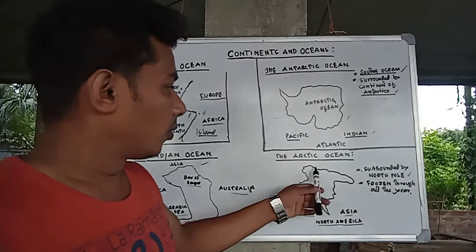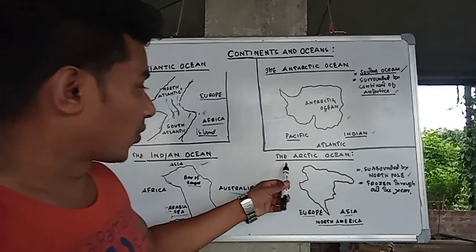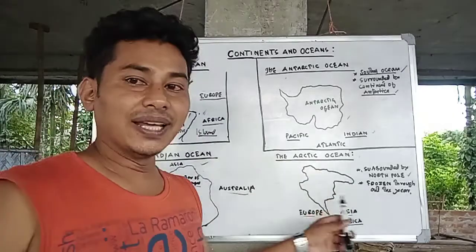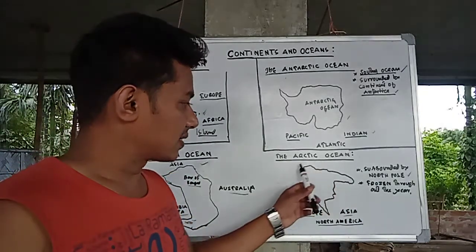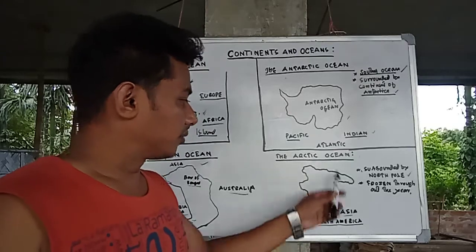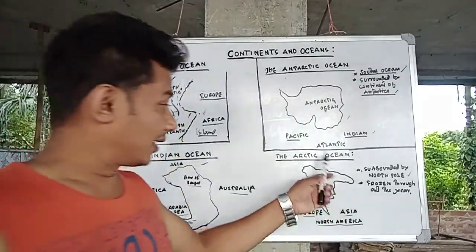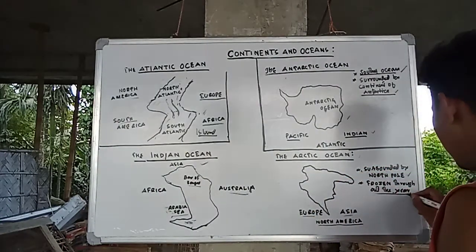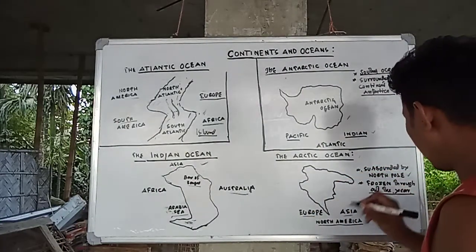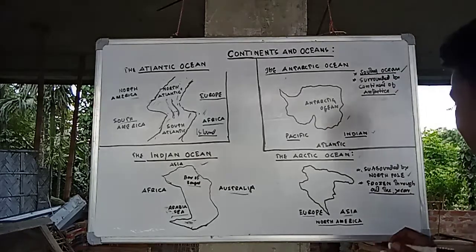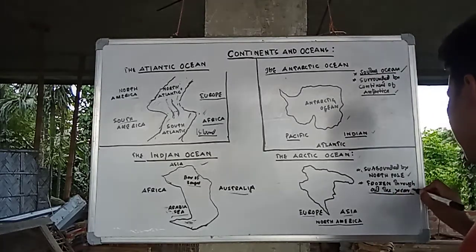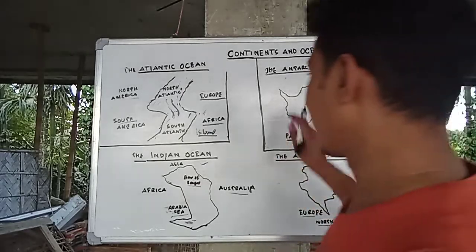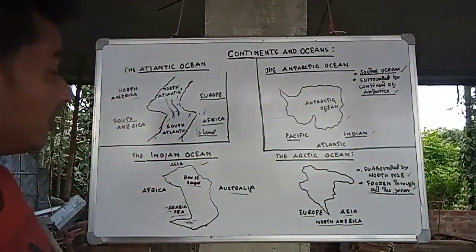It is also called a frozen island chain, because throughout the year no sunlight falls there. That means it is away from the sunlight, and that is why it is called frozen. So this is something about the oceans we have discussed in this class.